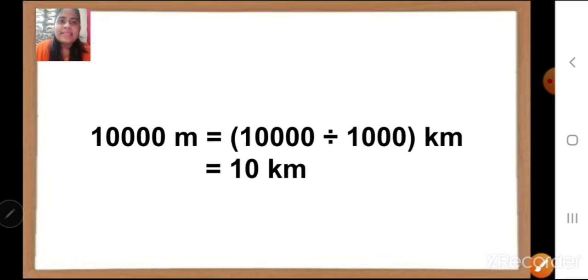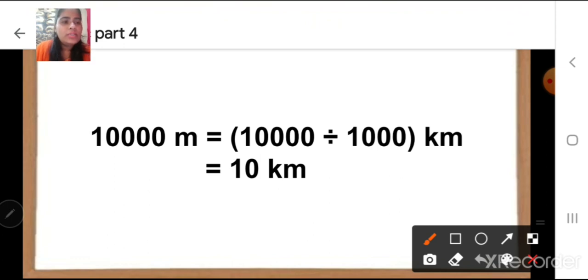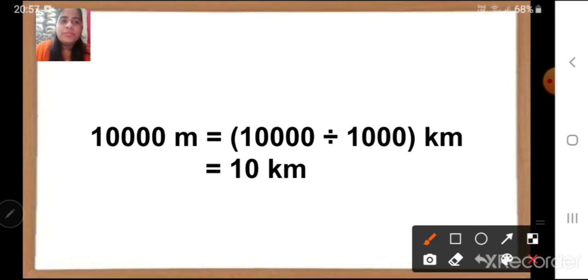Now the next example is 10,000 meter. So 10,000 meter is equal to 10,000 divided by 1000. Correct? Now how we got here 10? Look children. We will do the cancellation one. See, we will cancel here 10, here 10 on the other side. This side 10 cancel, this side 10 cancel. Here 10 cancel, here 10 cancel.